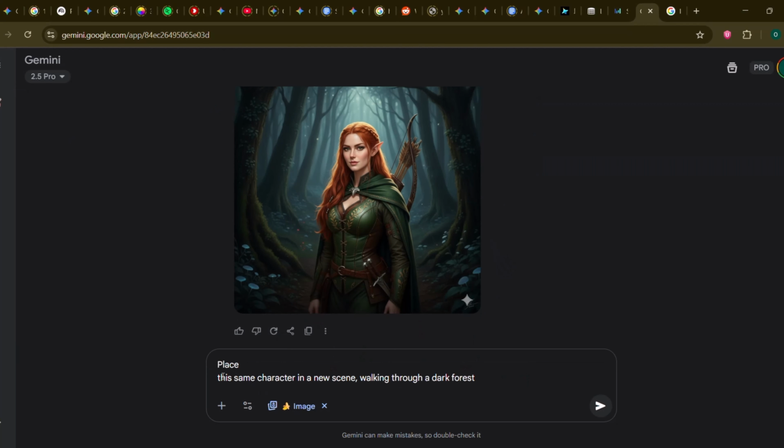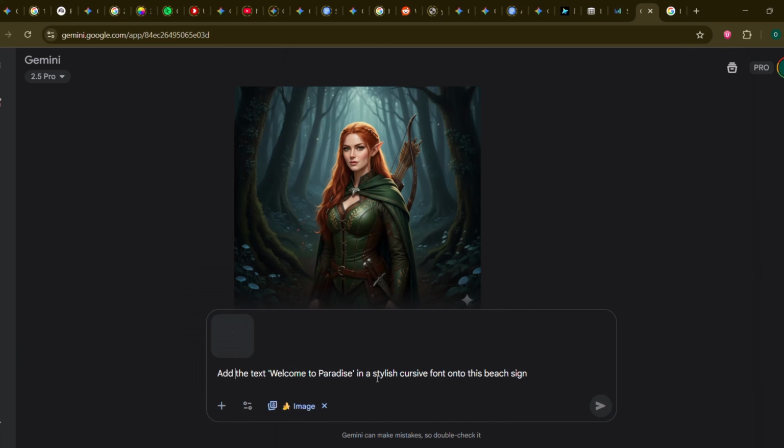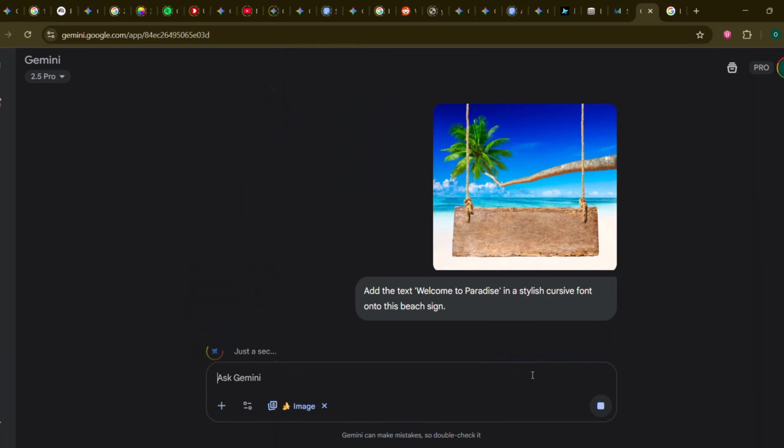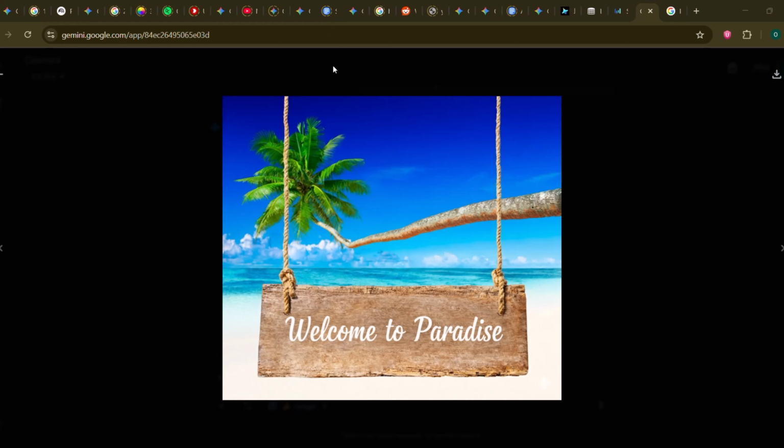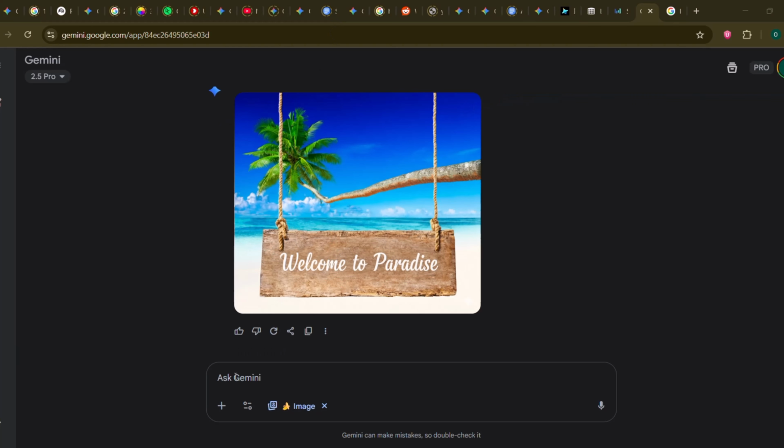15. Typography and text integration. AI and text used to be a mess. Not anymore. Add the text "Welcome to Paradise" in a stylish cursive font onto this beach sign. It can even match perspective and weathering.